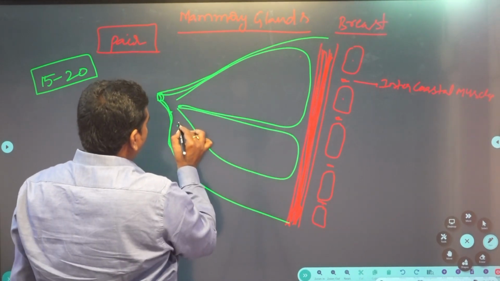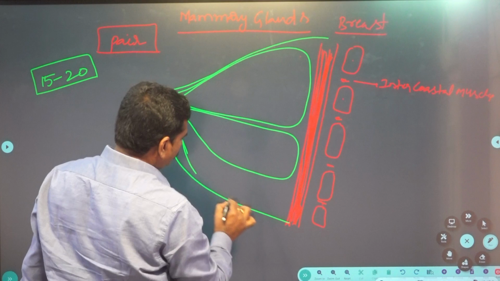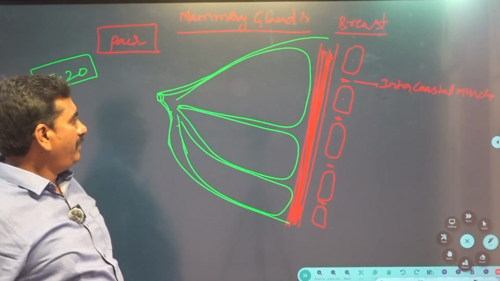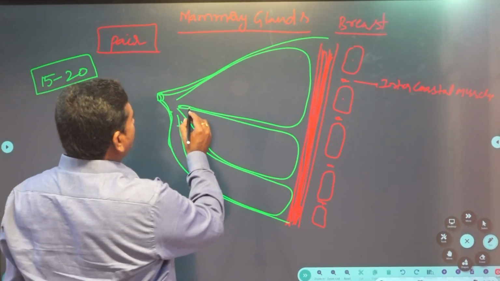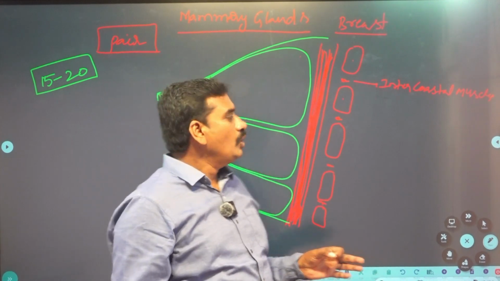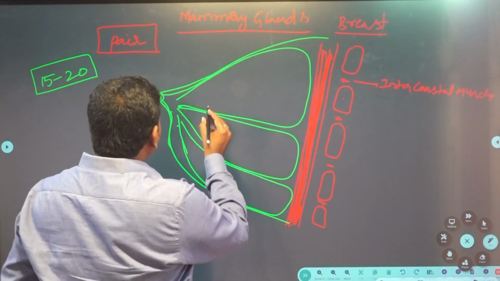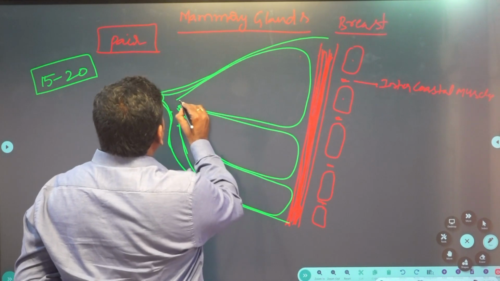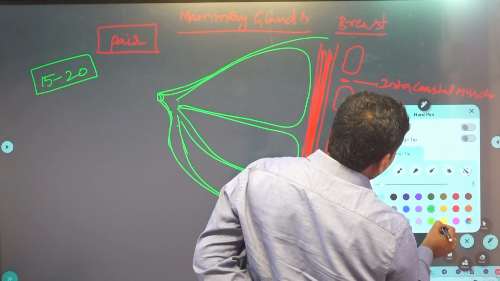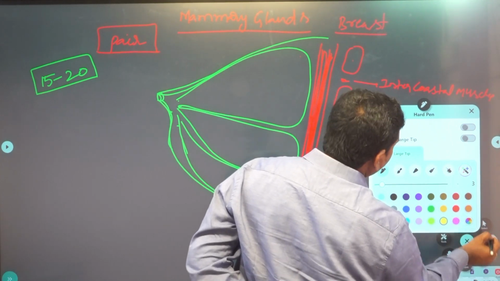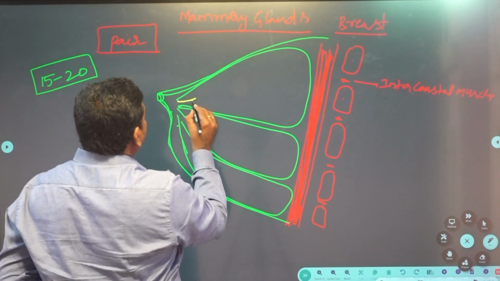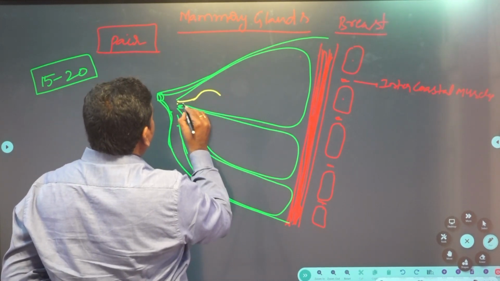So 15 to 20 lobes in each breast. Here, this is known as the duct, and the ampulla.